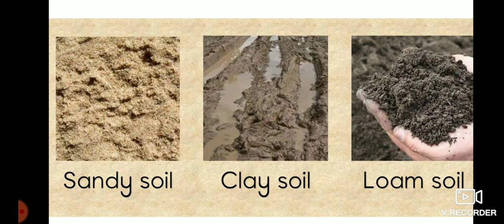In sandy soil, the water holding capacity is least, and for the absence of humus, it is not good for crops to grow well. And the grains of the sandy soil are larger than those of the clay soil and loamy soil.